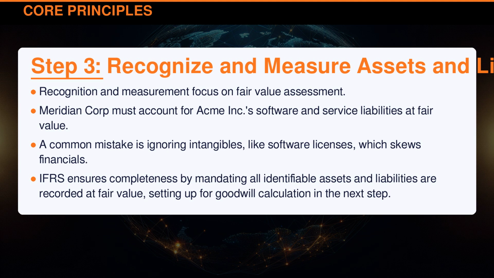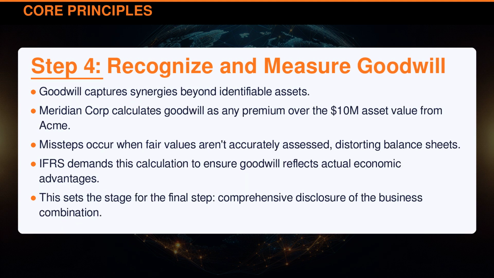International Financial Reporting Standards ensures completeness by mandating all identifiable assets and liabilities are recorded at fair value, setting up for goodwill calculation in the next step. Goodwill captures synergies beyond identifiable assets. Meridian Corporation calculates goodwill as any premium over the $10 million asset value from Acme.